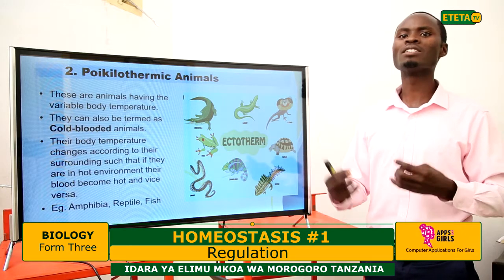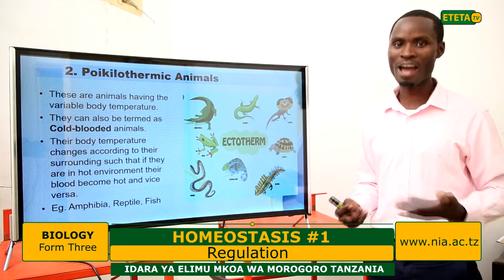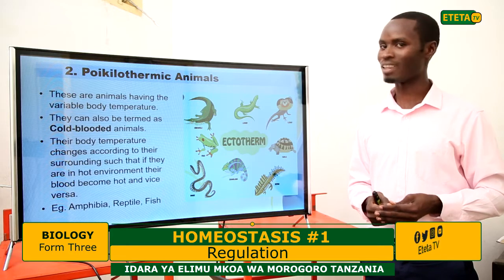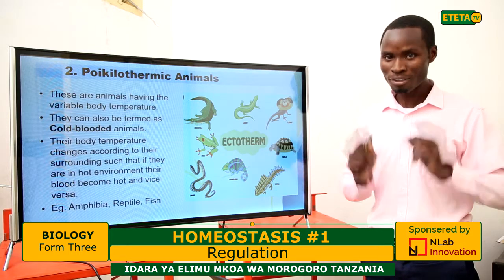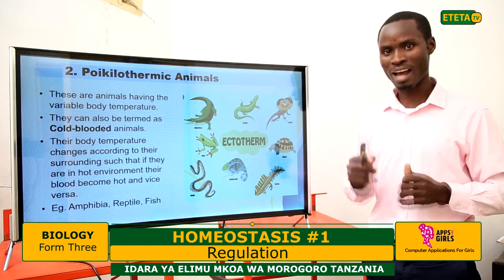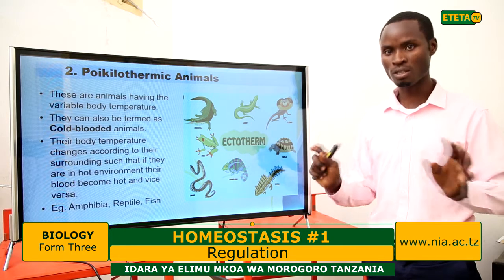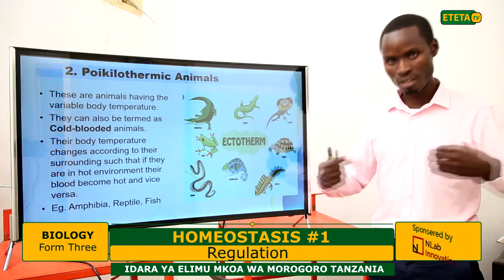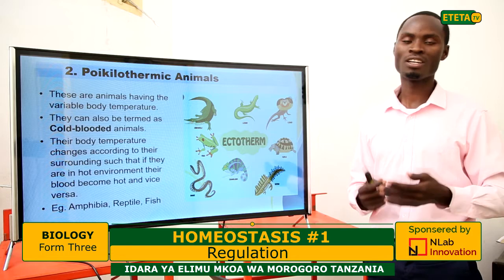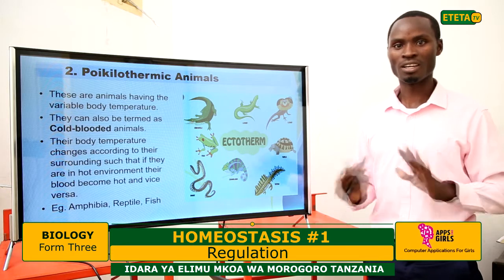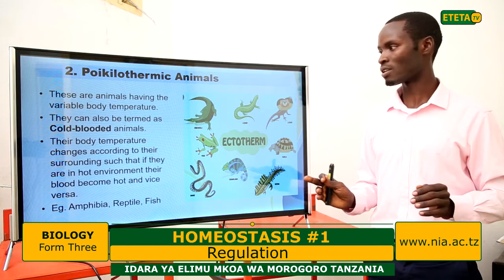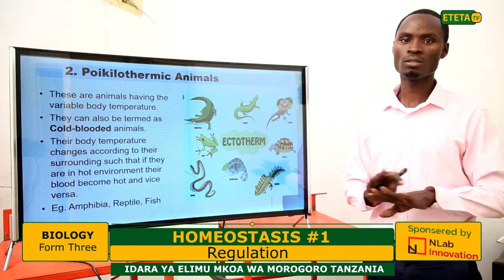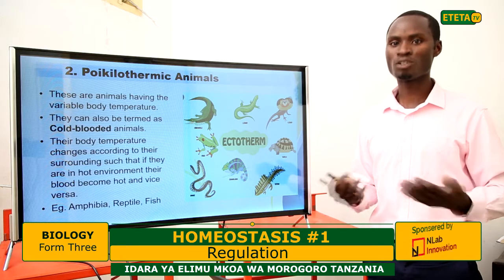Meaning that if the temperature is very, very high, they can even die. And if very, very low, to 0 degrees, they can also die. But before dying, they are more tolerant than us. For us, we have to find a way to compensate. And remember, temperature is very important for other biological activities like digestion, respiration, and the other body activities. And therefore, if body temperature falls below the normal, then these physiological activities of the body can stop.